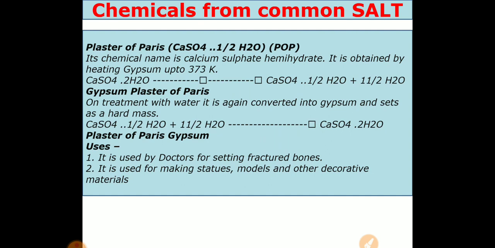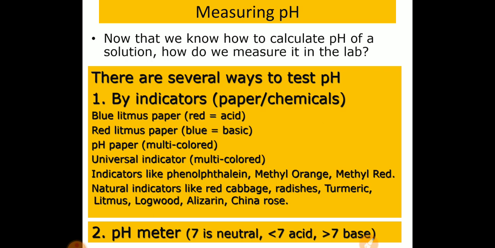Plaster of Paris can also be obtained from common salt only. So this is how we get these chemicals from the common salt. That's all. Now let us go to the next point, that is measuring pH.